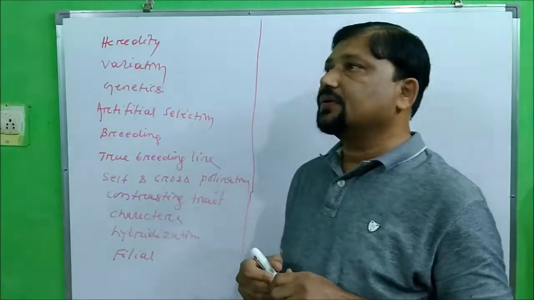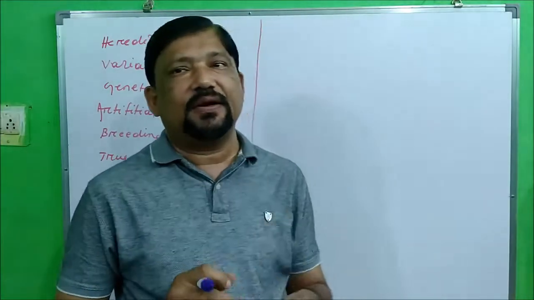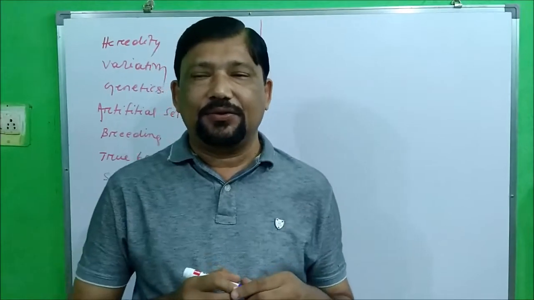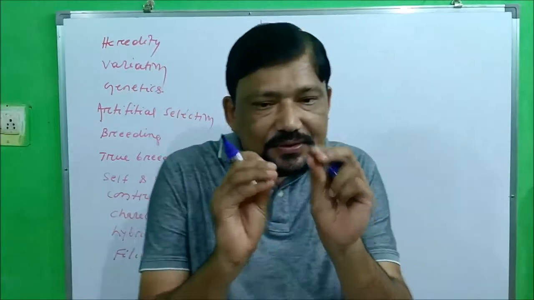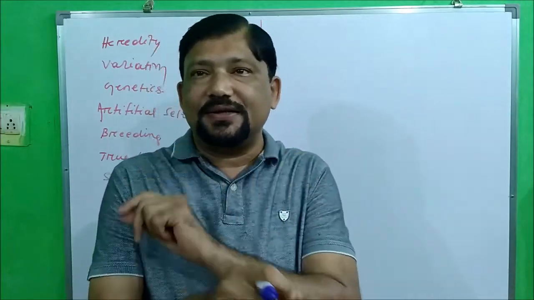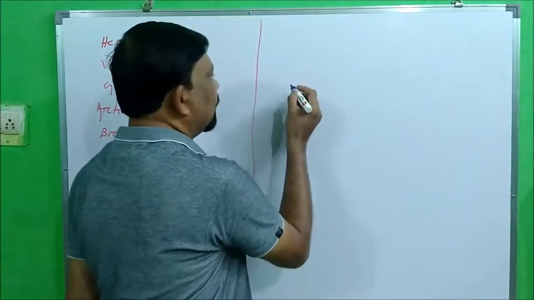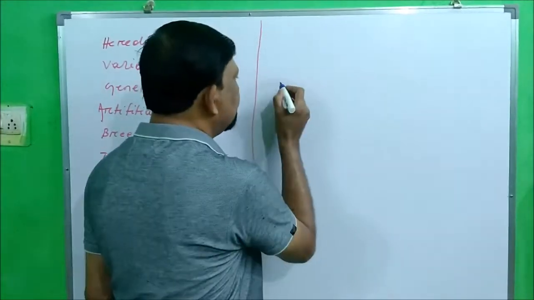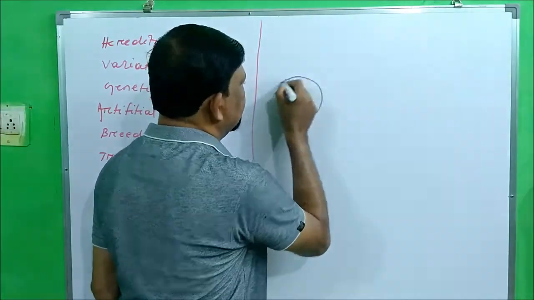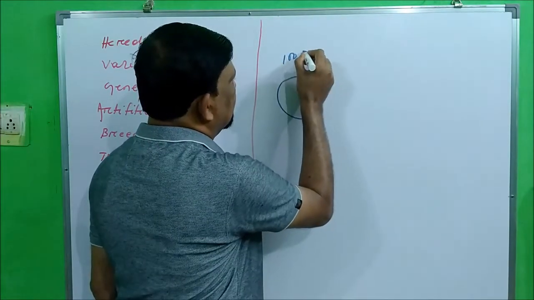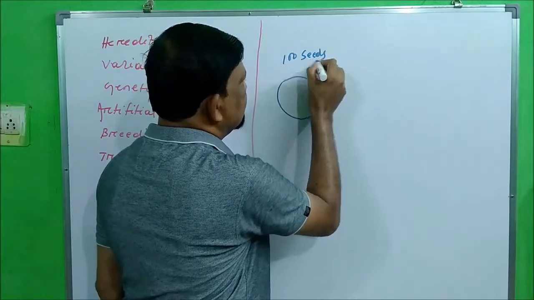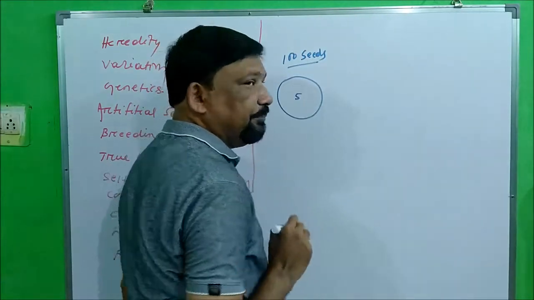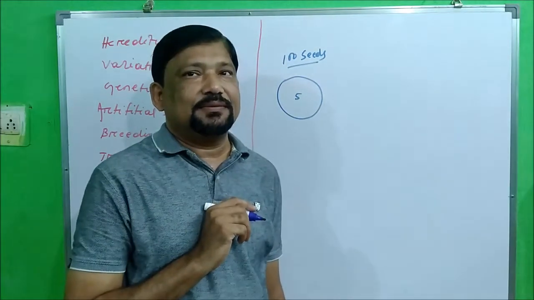You might have seen when a farmer sows seeds in his land, he sorts out the good quality seeds. Am I right? For example, a farmer wants to sow 5 mango plants. So he will select seeds. Some 100 seeds he will take. Out of 100, he will select 5 best quality seeds.